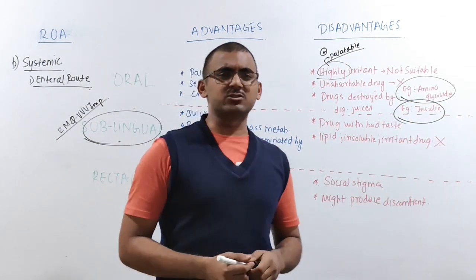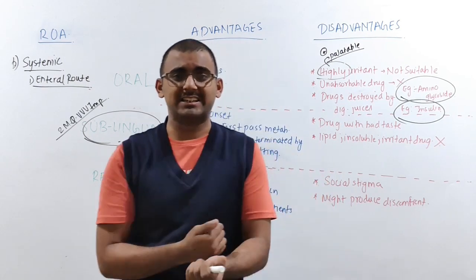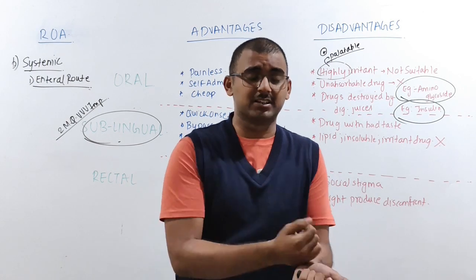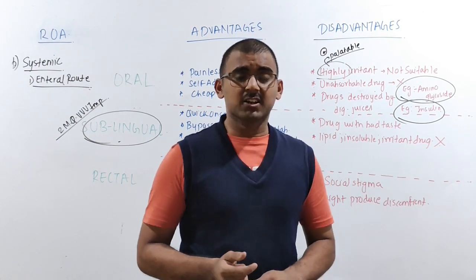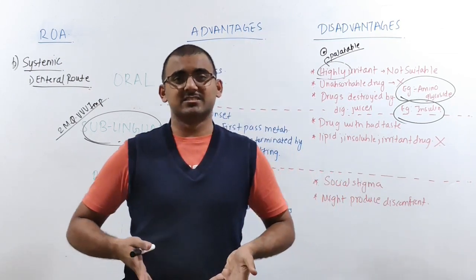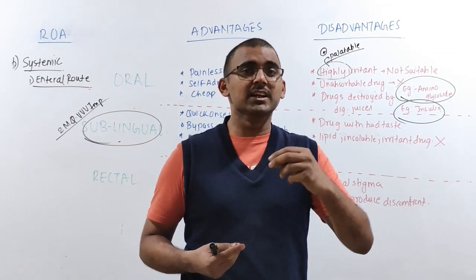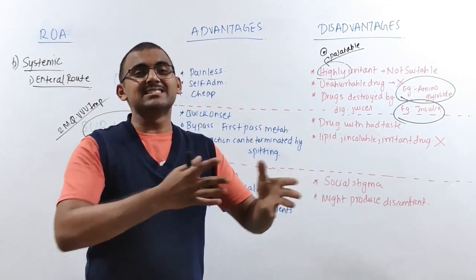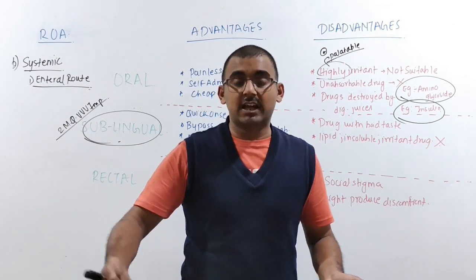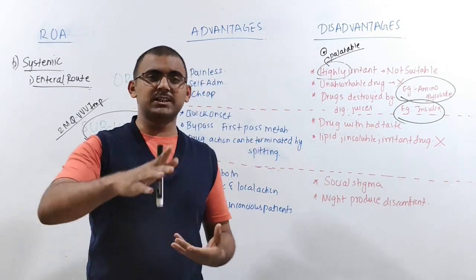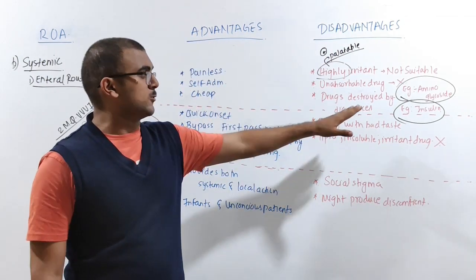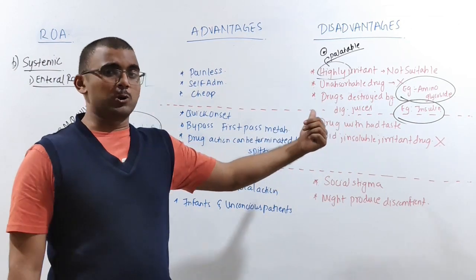You must have wondered why diabetes patients always have to take injections, why insulin is given in the form of parenterals. Obviously, if you take insulin tablets, the insulin will get digested. The digestive enzymes will attack the insulin and destroy it. If there is no insulin, it won't get absorbed into the blood vessels, and the desired therapeutic outcome will not be seen. So the drugs which are destroyed by digestive juices cannot be given by the oral route of administration.